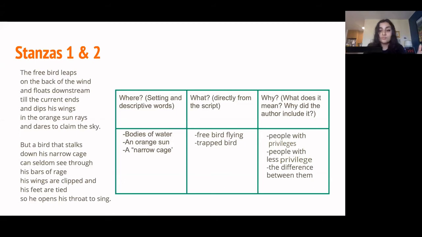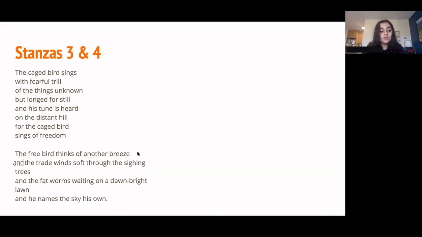See through the bars. The caged bird sings with fearful trill of the things unknown but longed for still, and his tune is heard on the distant hill, for the caged bird sings of freedom. The free bird thinks of another breeze, and the trade winds soft and the sighing trees, and the fat worms waiting on a dawn-bright lawn, and he names the sky his own.